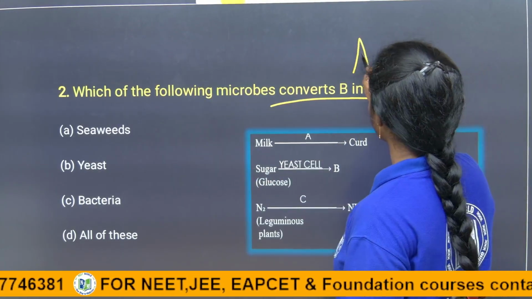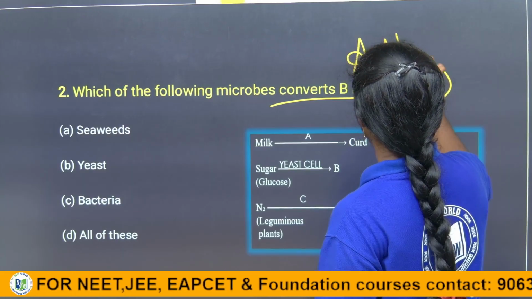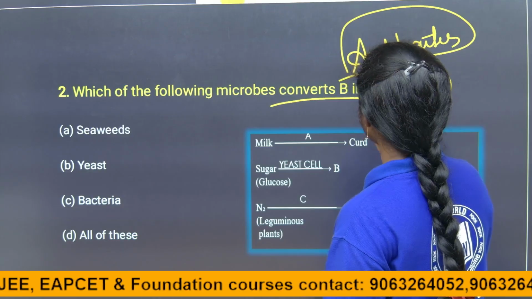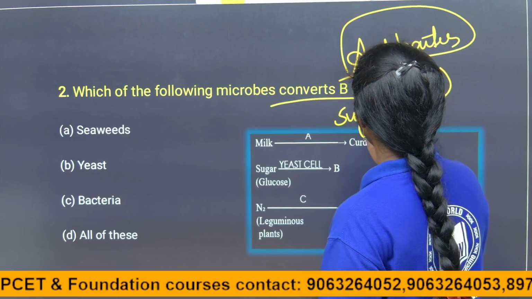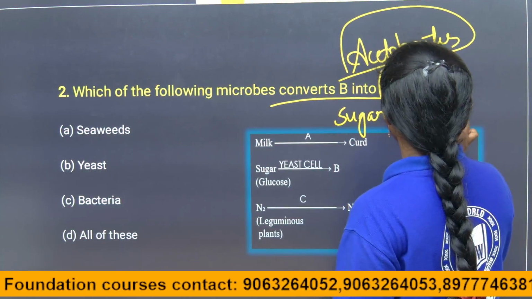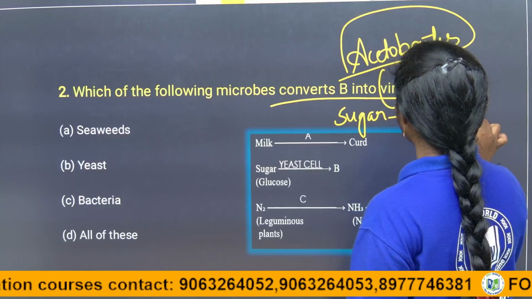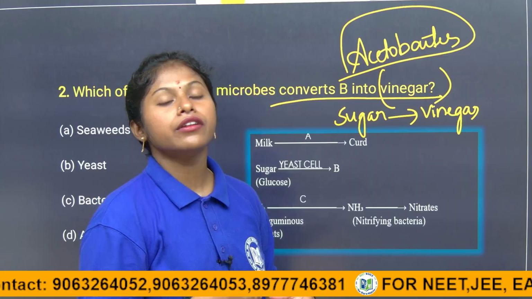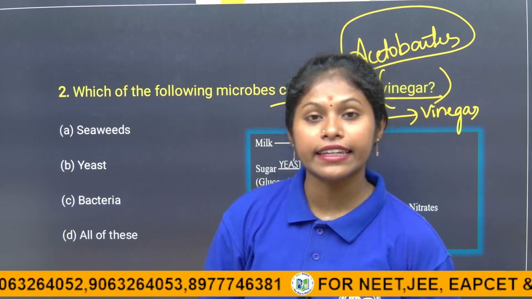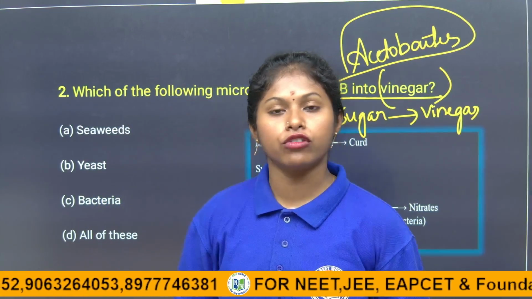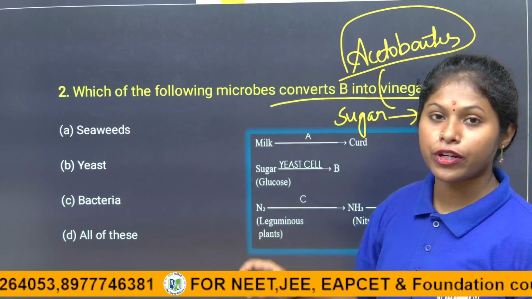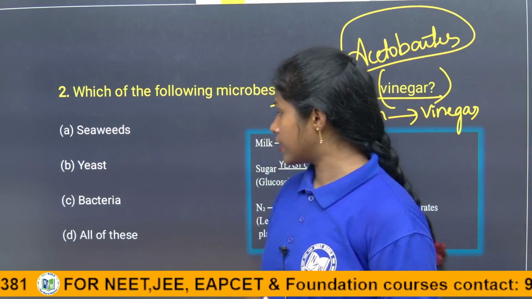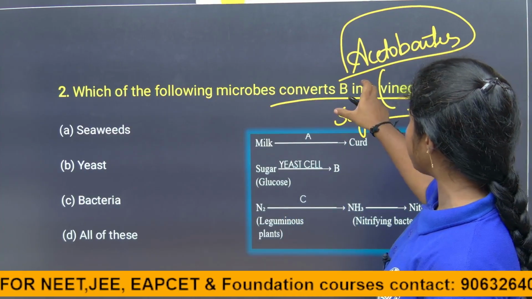with the help of the azotobacter. With the bacteria named azotobacter, the sugar is converted into the vinegar. It is also one of the natural preservative methods which is used to store the food material and increase the shelf life of the food. So it is a natural preservative method. Vinegar is also used to avoid the spoilage of food children. So here, which of the following microbes converts B into vinegar?